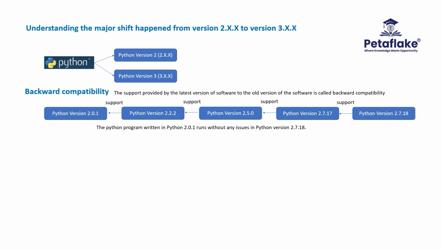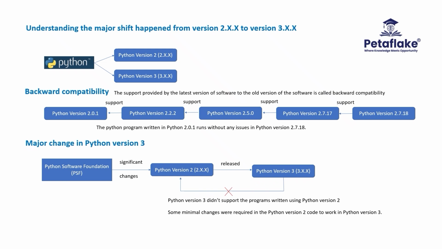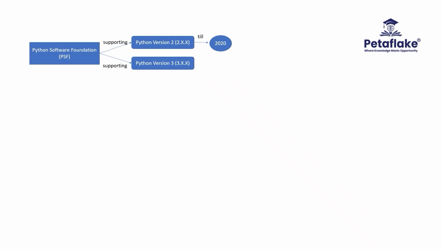PSF made significant enhancements in Python version 3 when compared to version 2 for improving the efficiency of the language. Due to these changes, Python version 3 did not support the programs written in Python version 2. Some minimal changes were required in the Python version 2 code to work in Python version 3. This major change caused the companies to continue with Python version 2 without upgrading to Python version 3. Due to this, Python Software Foundation was providing support and enhancements to both version 2 and version 3, which caused complexities in maintaining two different versions active.